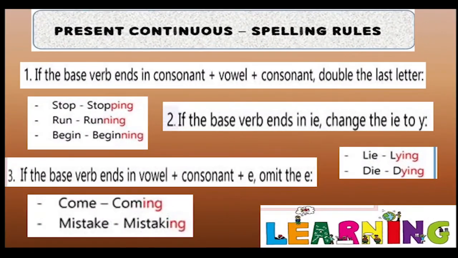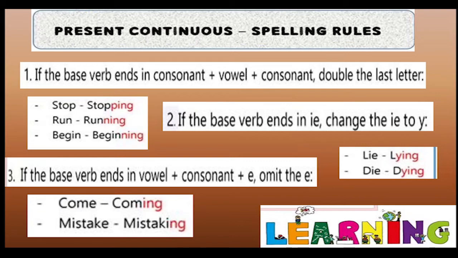Now children, we also have to follow the spelling rules, because if we make a mistake in the spelling, then the entire structure would go wrong. The first rule, if the base verb ends in consonant plus vowel plus consonant, double the last letter. For example, in stop, the last three letters are TOP, which is consonant plus vowel plus consonant.